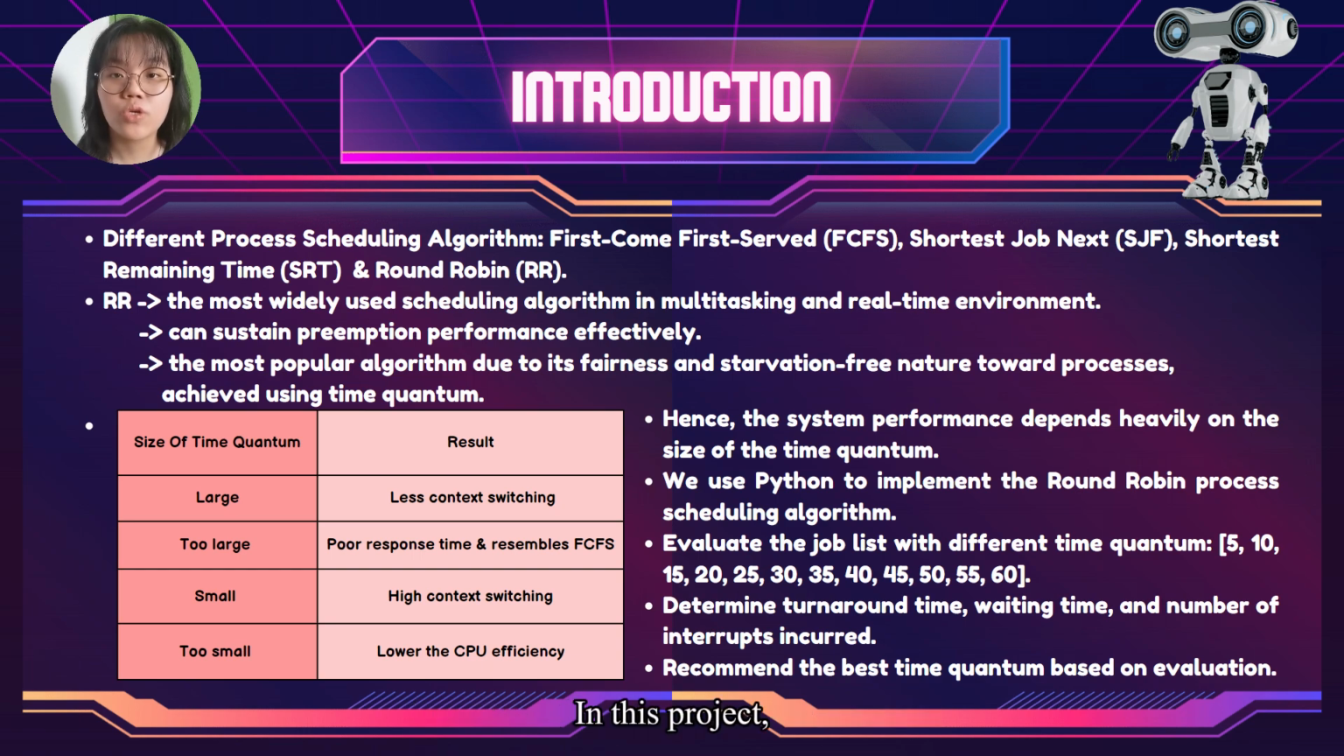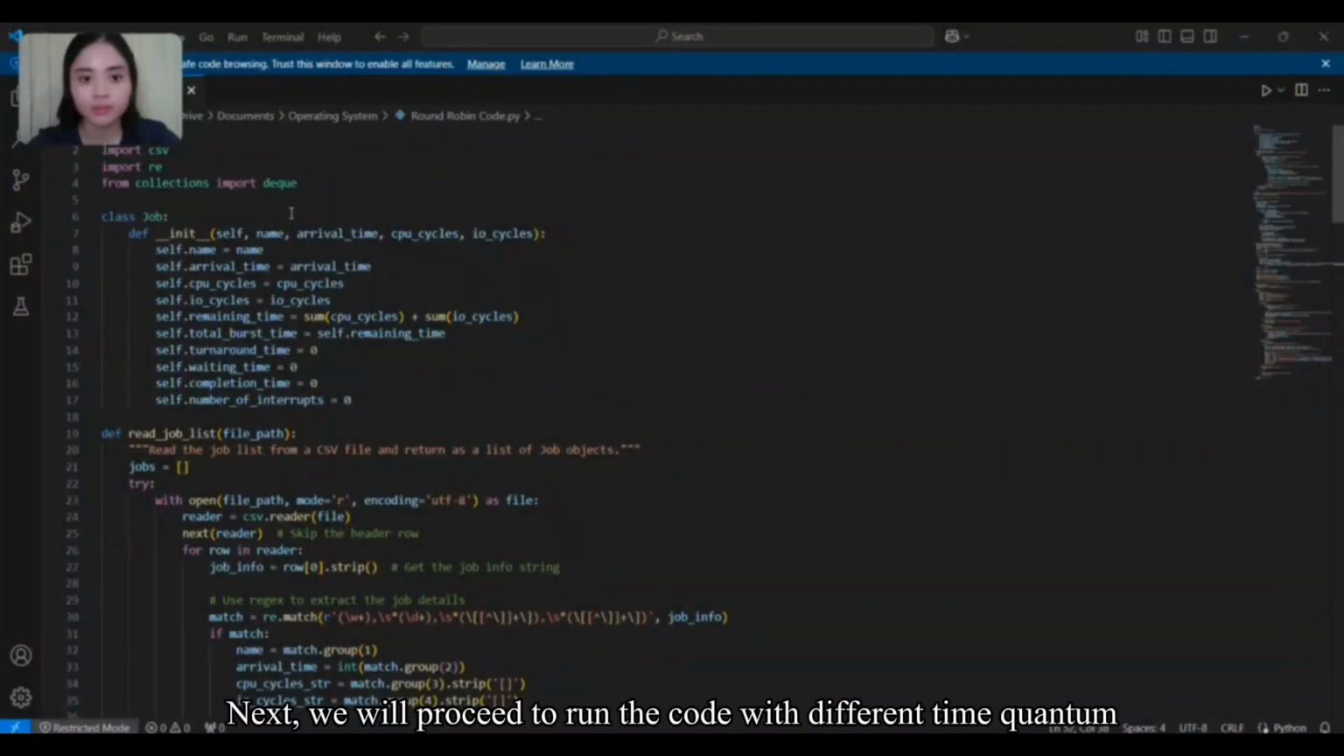In this project, we use Python to implement the round-robin process scheduling algorithm. We evaluate the job list with different time quantum, ranging from 5 to 60, based on performance metrics such as turnaround time, waiting time, and number of interruptions. Lastly, we will recommend the best time quantum based on evaluations. Next, we will proceed to run the code with different time quantum.